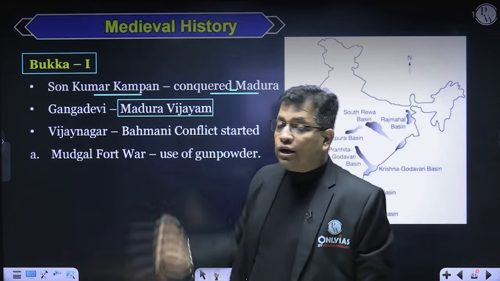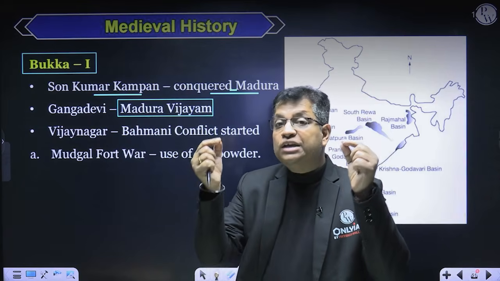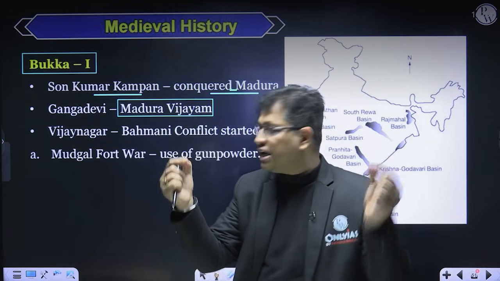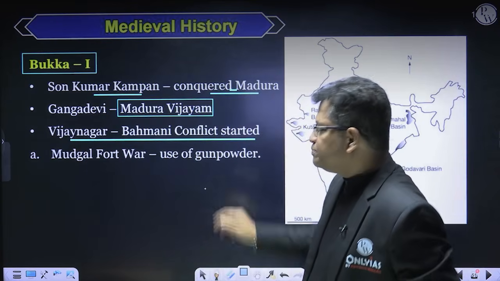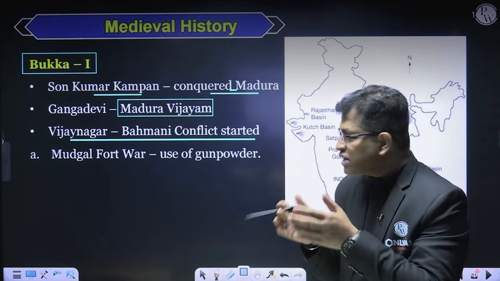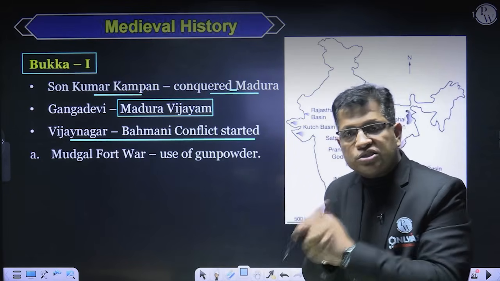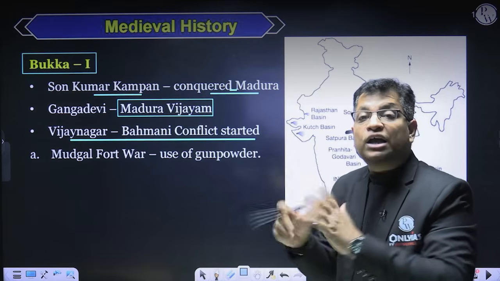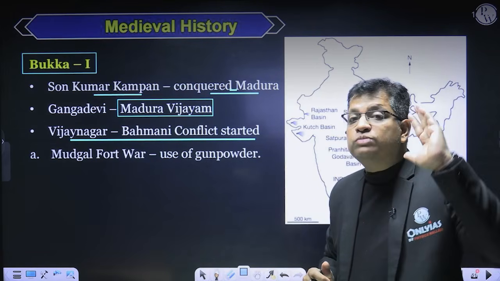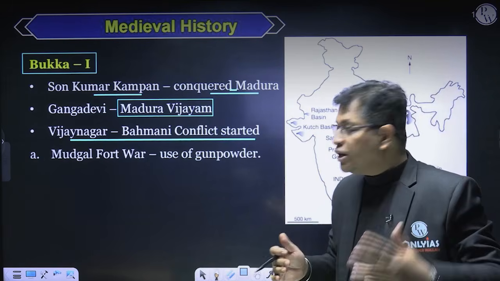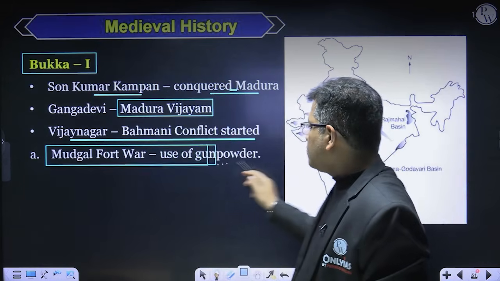During the time of Bukka first itself, the conflict between Vijayanagar and Bahamani started. So that is again important. The Vijayanagar-Bahamani conflict started during the time of Bukka first. During this conflict, the Bahamani used gunpowder for the first time in India against the Mudkal fort of the Vijayanagar Empire. In North India, gunpowder was first used by Babur. But in the South Indian context, it was used by the Bahamani against Vijayanagar at the fort. Is it okay?